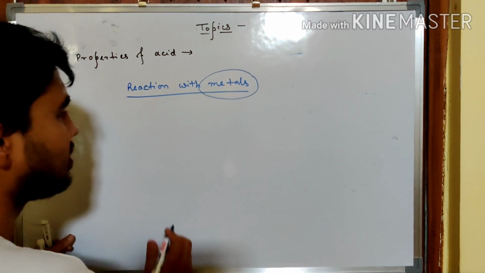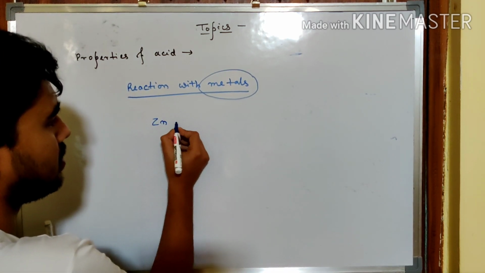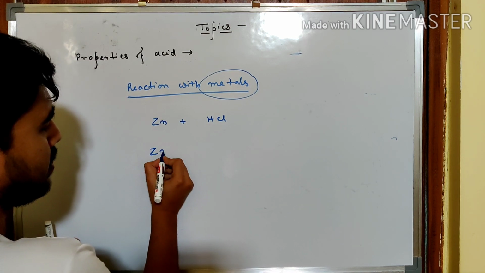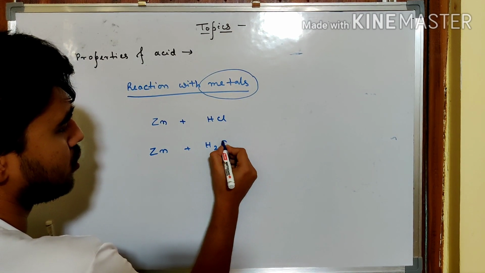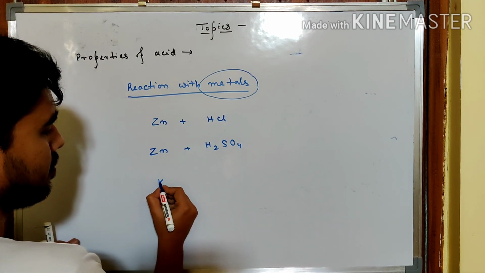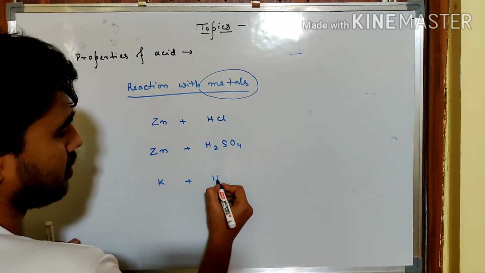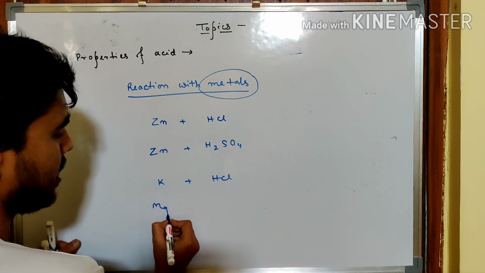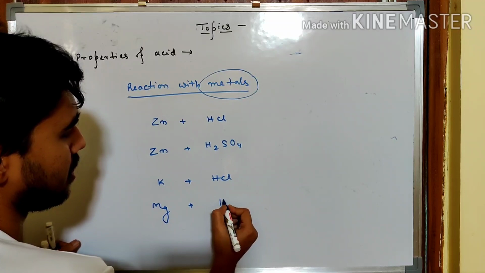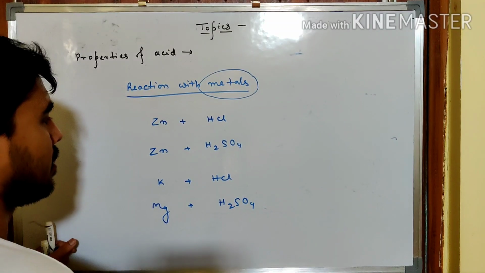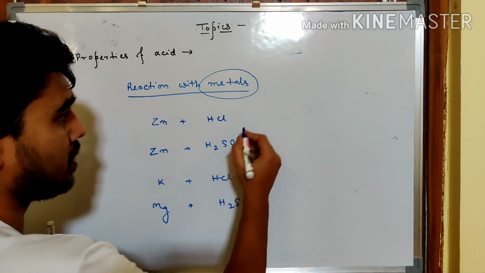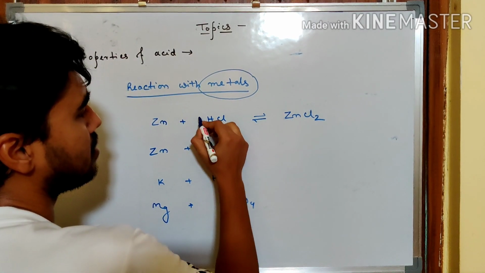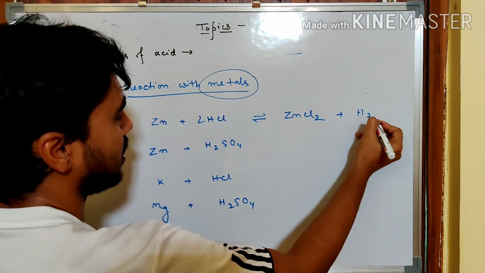But what we can say is, you see these reactions: zinc plus HCl, zinc plus H2SO4, potassium plus HCl, magnesium plus H2SO4. In these cases what happens is it gives rise to the formation of ZnCl2 plus hydrogen gas.